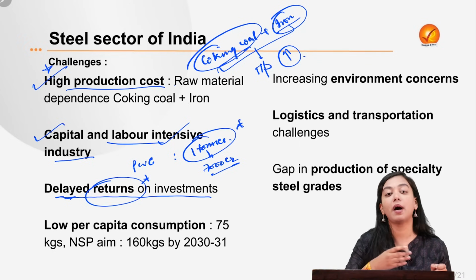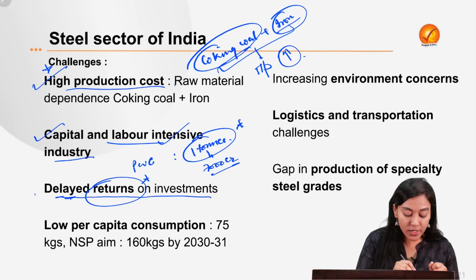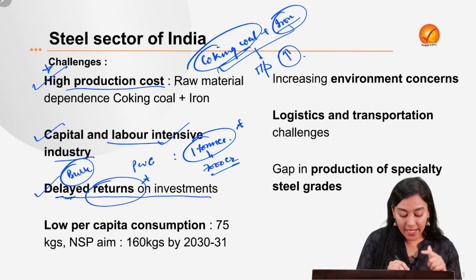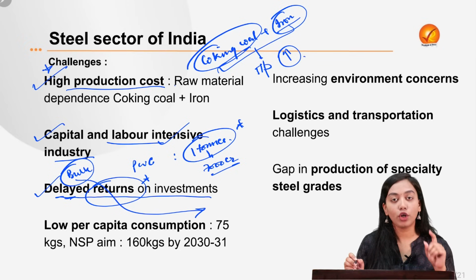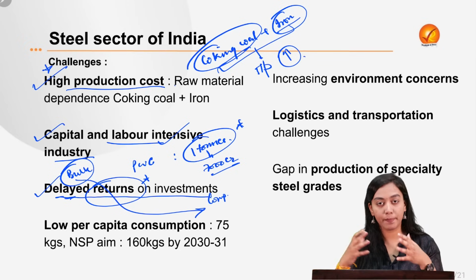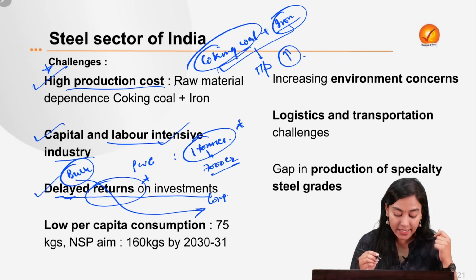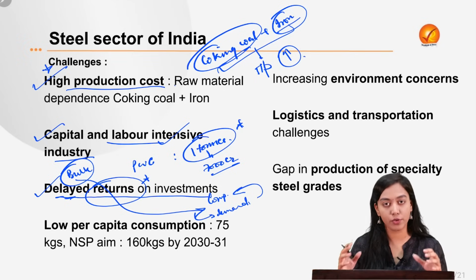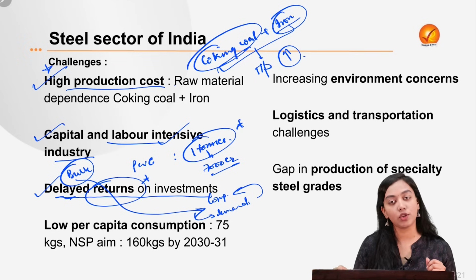You never know when the demand will slump. Anyway, the producer is producing in bulk, so its price will heavily depend on two things. First, the competitive prices offered across the world, for example by China, Japan, etc. And second, how much the global demand for steel is and what the competitiveness of Indian prices is across the world. So therefore, delayed returns on investment.